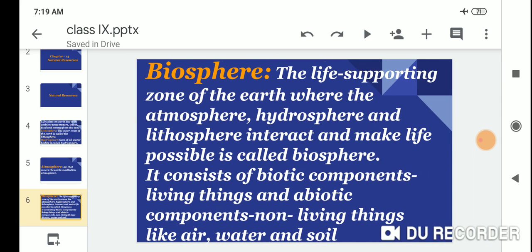Biosphere: the life supporting zone of the earth where the atmosphere, hydrosphere and lithosphere interact and make life possible is called the biosphere. It consists of biotic components, living things, and abiotic components, non-living things, like air, water and soil.